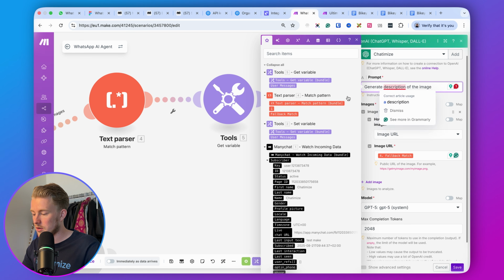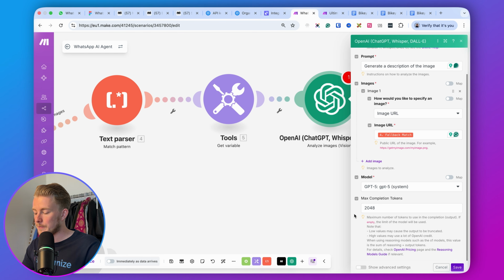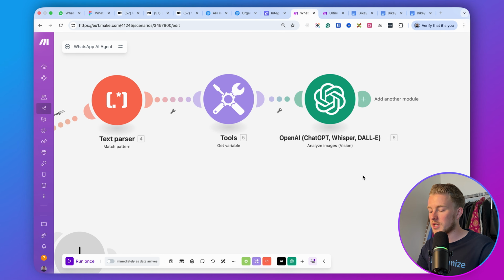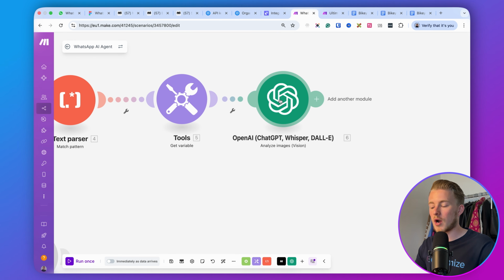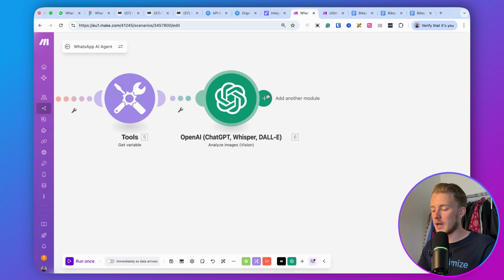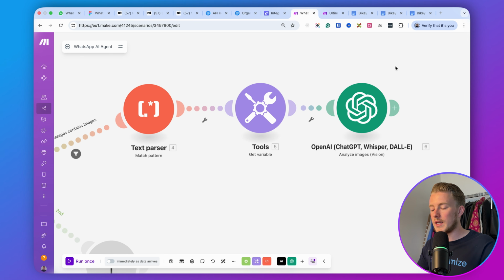And this is a description. Yeah, generate a description of the image. And this is basically it, right? So then we hit save. So what this basically will do is it will describe the image. It will give a description of the image, right? So once we have got that, what we basically need to do is we need to replace the image URL in the user messages variable with the actual description of the image, right?